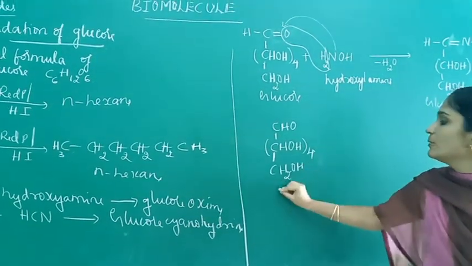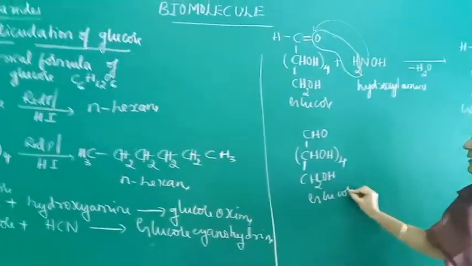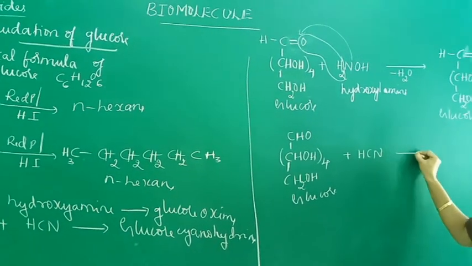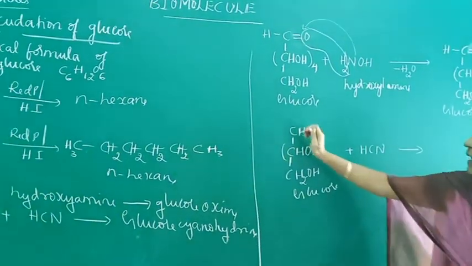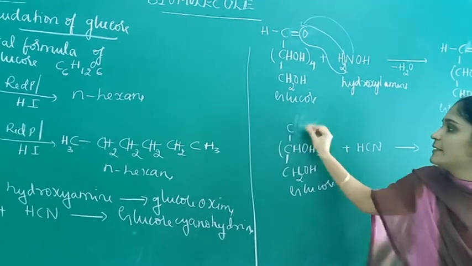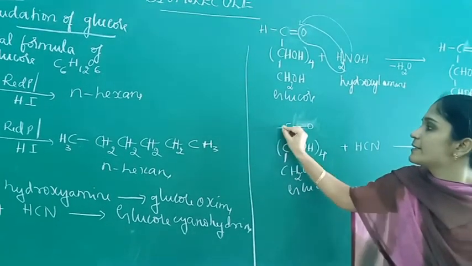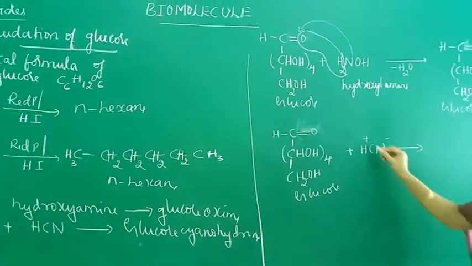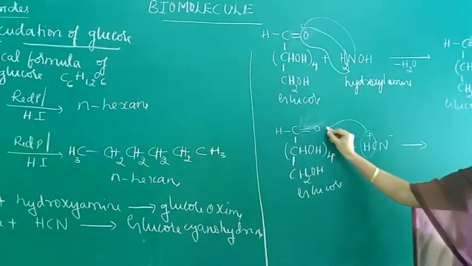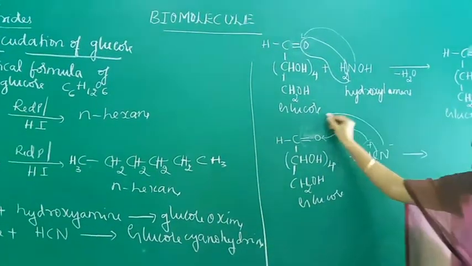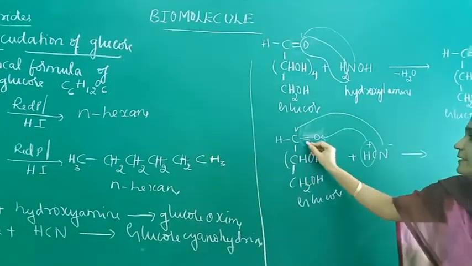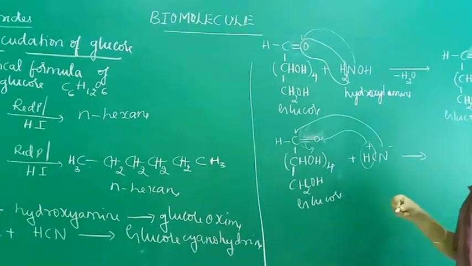So this glucose reacts with hydrogen cyanide and gives an addition product. The aldehyde functional group C double bond O can be written as H plus and CN minus. H plus comes here and CN here, so the double bond becomes a single bond.